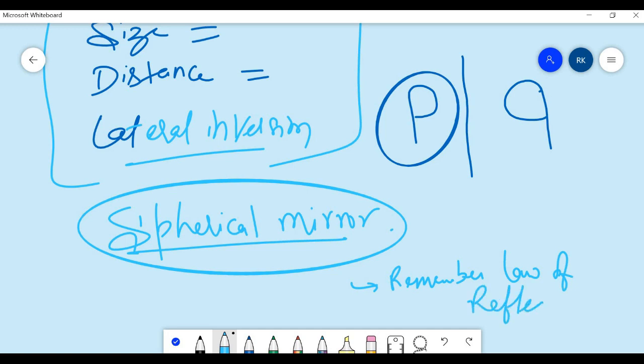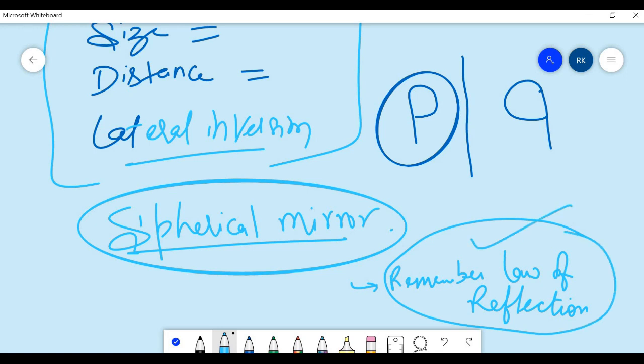Okay, this is very important and this is a very basic law in light, and we are going to use this law of reflection throughout the chapter, till spherical mirrors. Okay, so that's all for today.